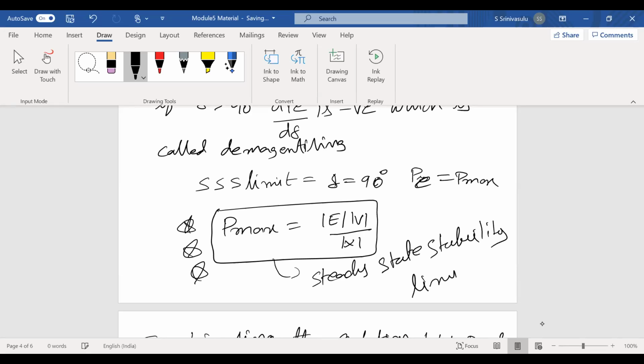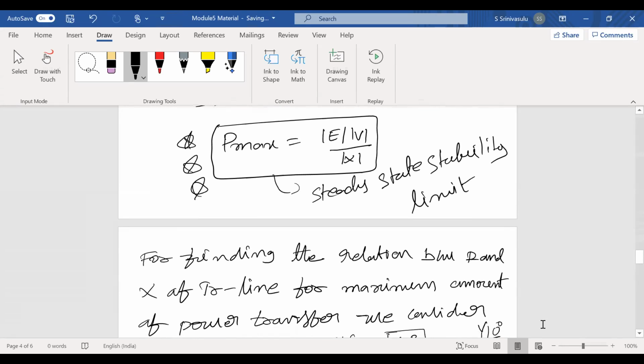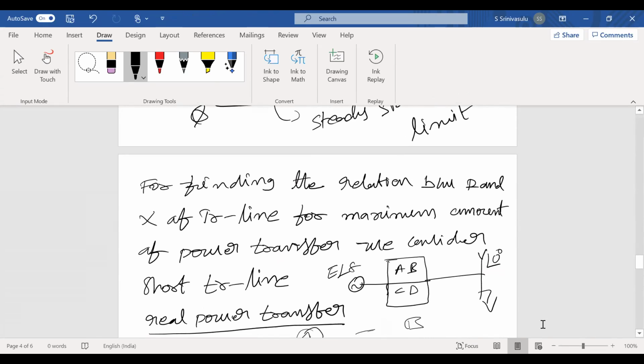Steady state stability limit. How much is it? P max equals EV by X. Next, we are going to look at the relation between what happens when the alternator is connected through a transmission line. Suppose you have an alternator directly connected to an infinite bus bar. Another way of explanation is one alternator connected through one transmission line.